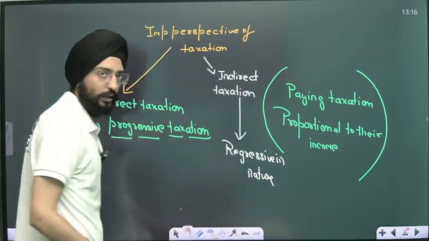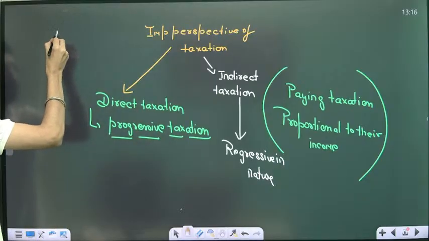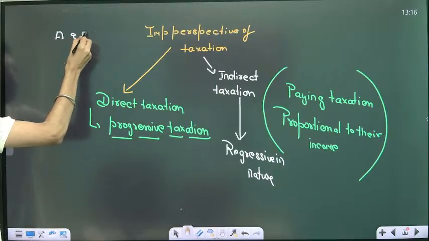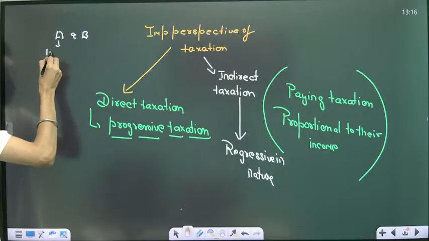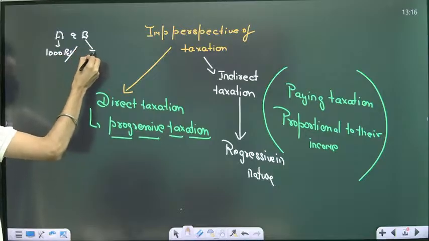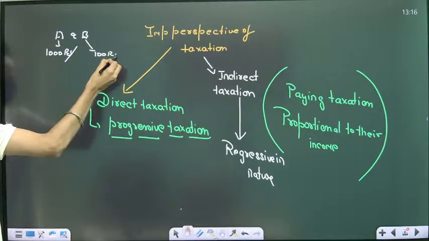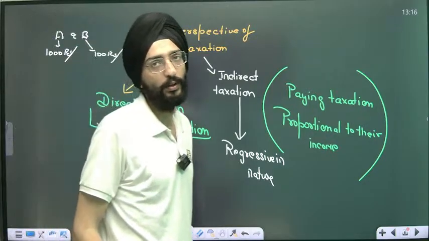Take an example of two people called A and B. A is earning hypothetically 1,000 rupees per month. B is earning 100 rupees per month.